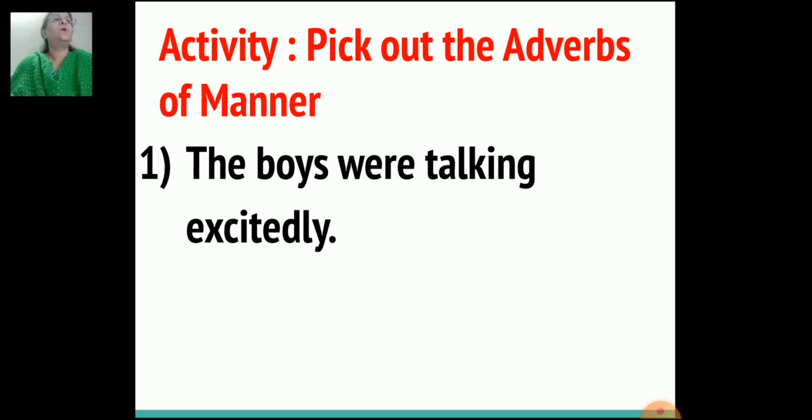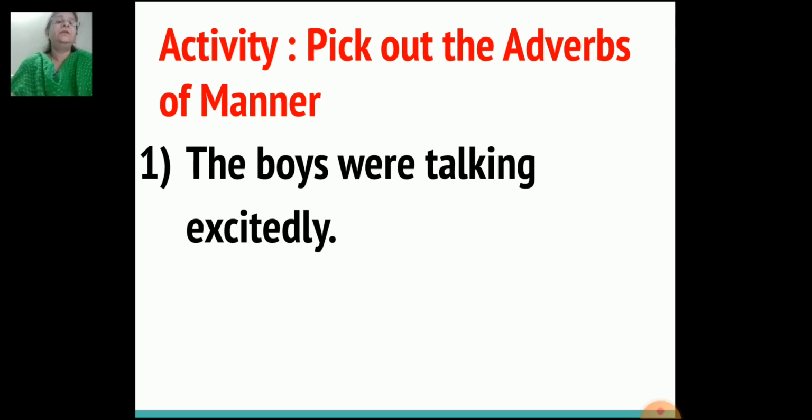Now let's solve an activity to understand adverbs of manner better. What you have to do in this activity is pick out the adverbs of manner. The first sentence: the boys were talking excitedly.